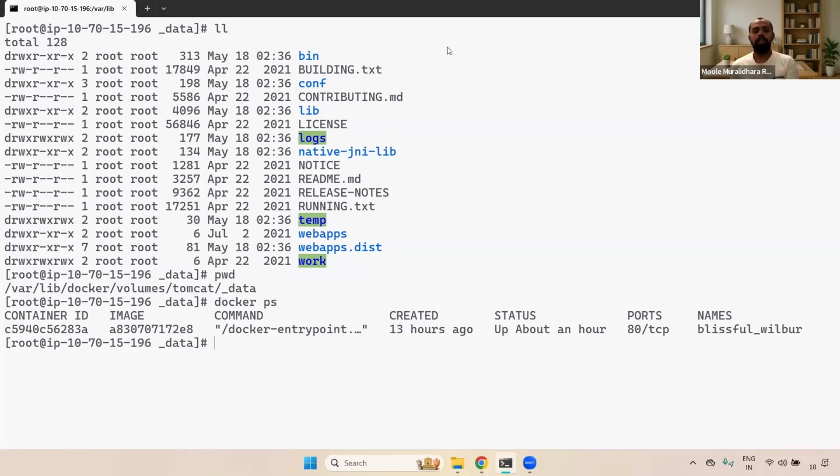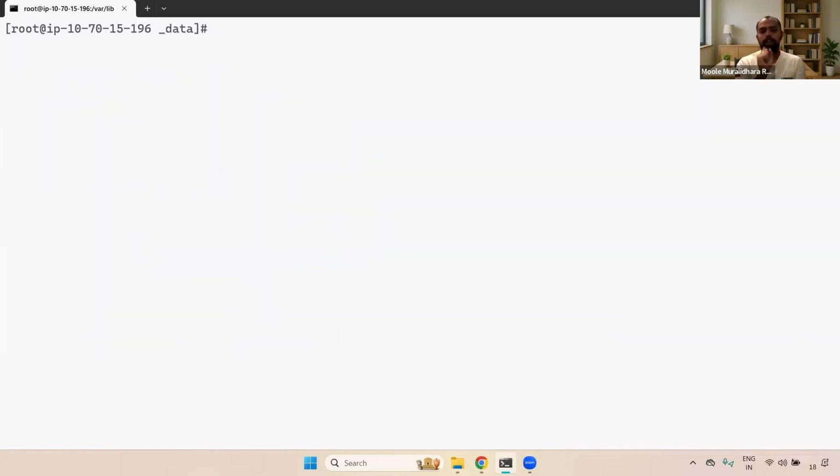That is a major advantage. Even though you deleted the container, if you want to maintain persistent data, what can we do? We can use Docker volumes. Understand, right? Any questions now? Now we have a volume for that particular container. We have done this particular one. Any questions now?